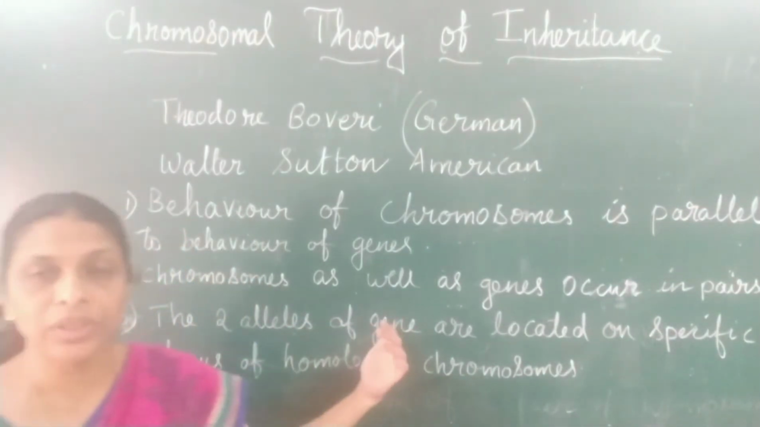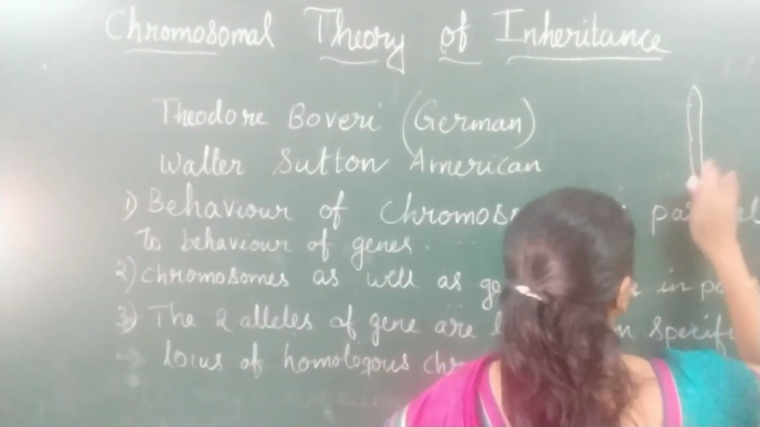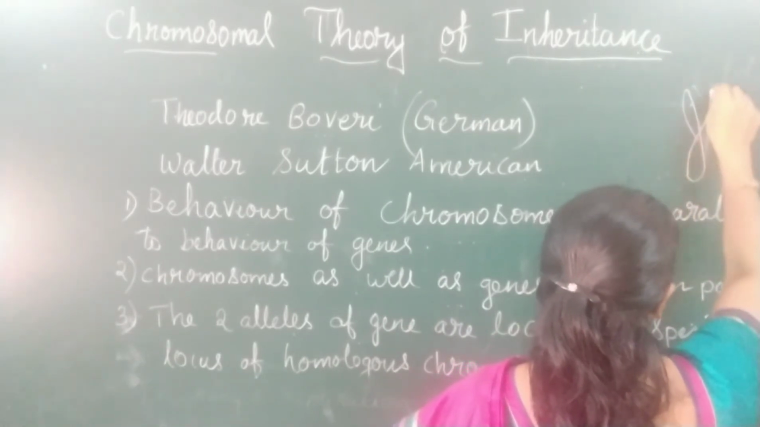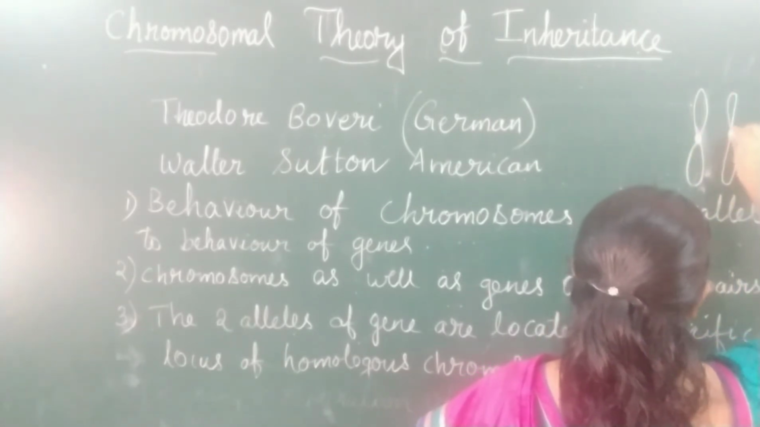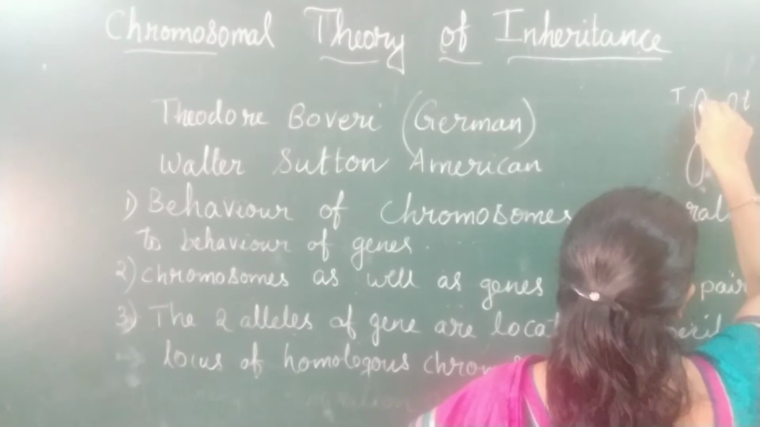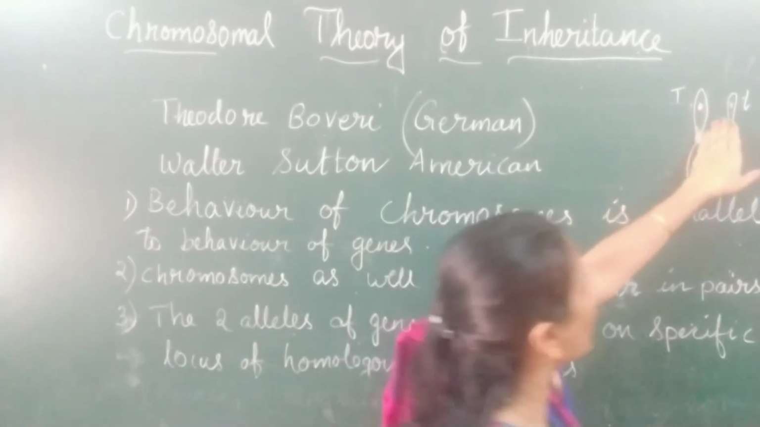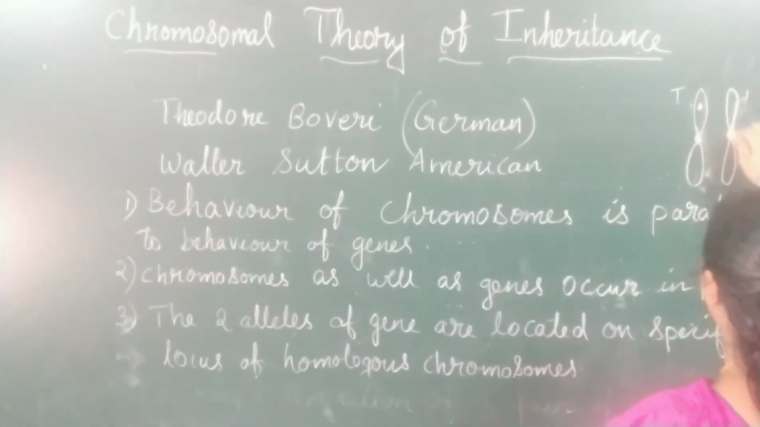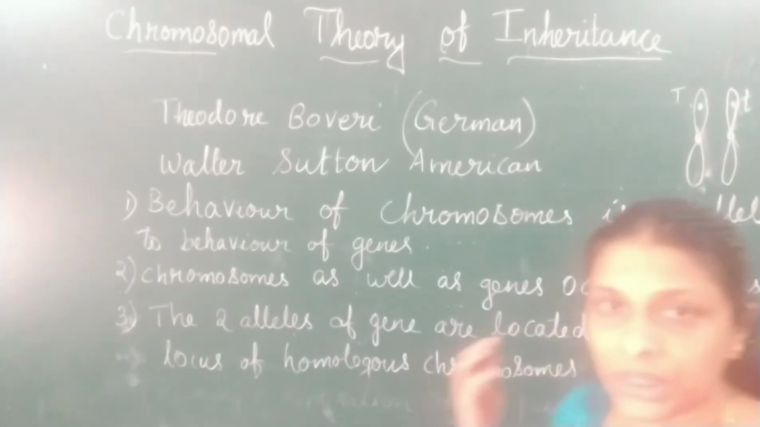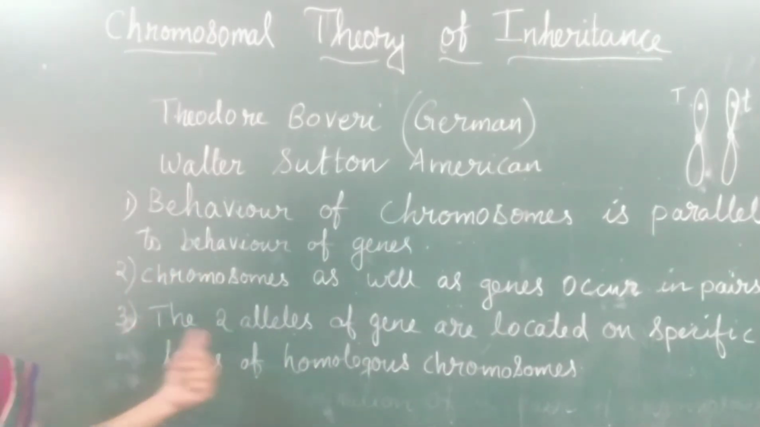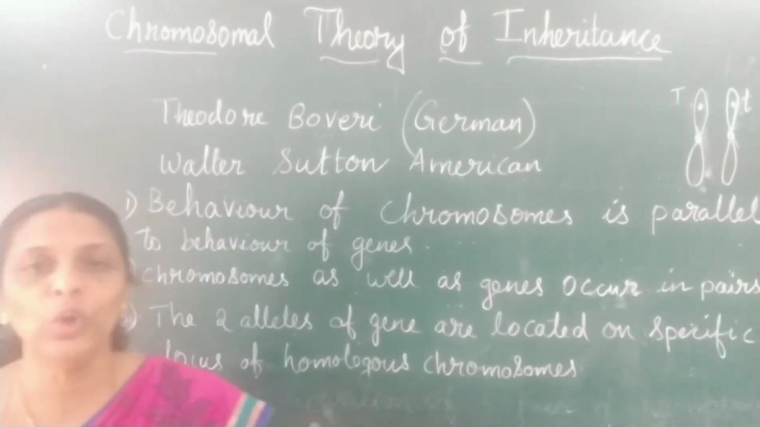The two alleles of a gene, where are they located? We have seen in the case of capital T, small t, they are both found at the specific locus on a homologous pair. If this is a homologous pair of chromosomes, the alleles are found at the specific locus on homologous chromosomes, so capital T and small t, or it can be capital T, capital T. That is what is written here: the two alleles of a gene are located on specific locus of homologous chromosomes.